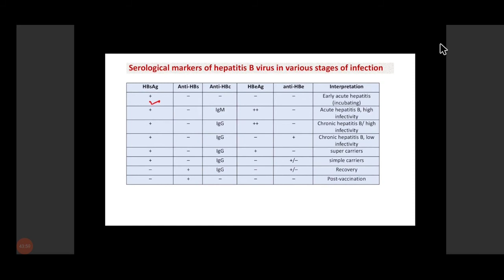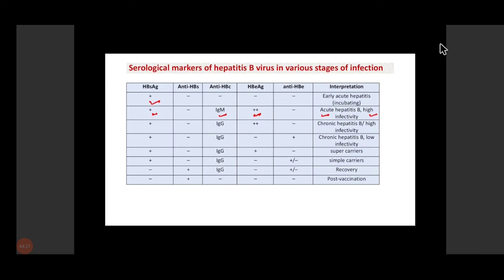If there is acute hepatitis, HBs antigen will be there with antibodies against hepatitis B core antigen, and it will be IgM type in acute hepatitis B. And if the infectivity is high, then HBe antigen will also be present.